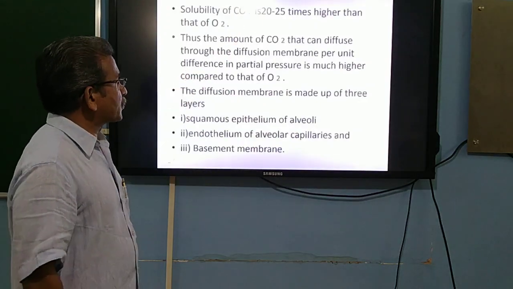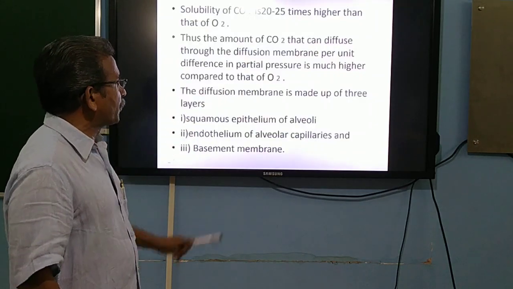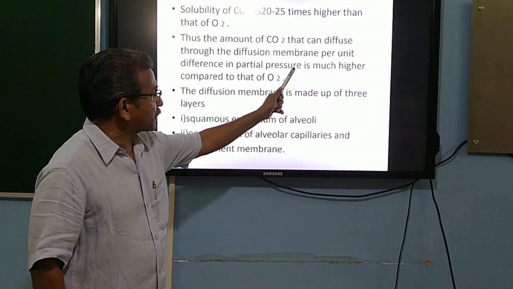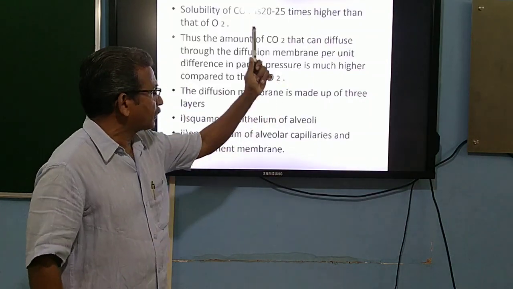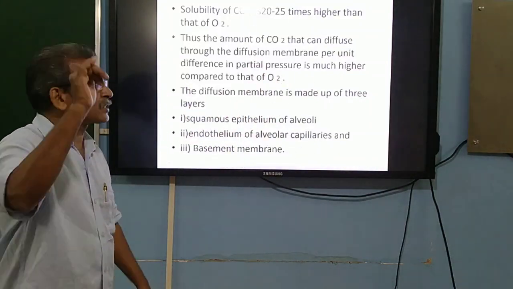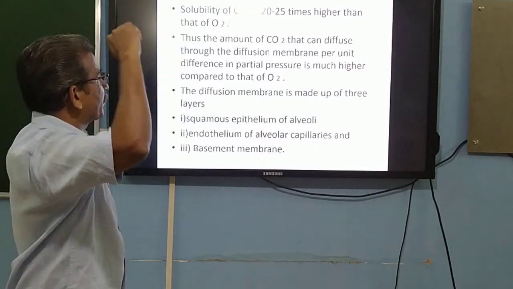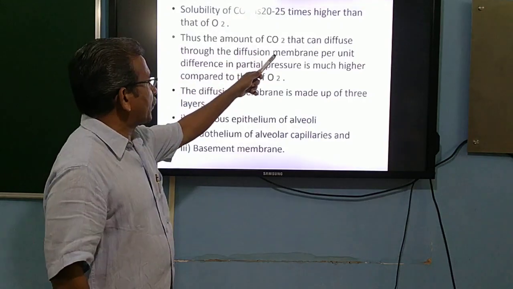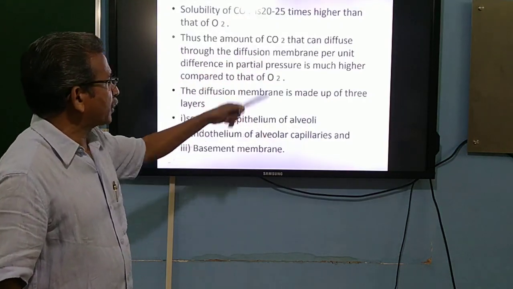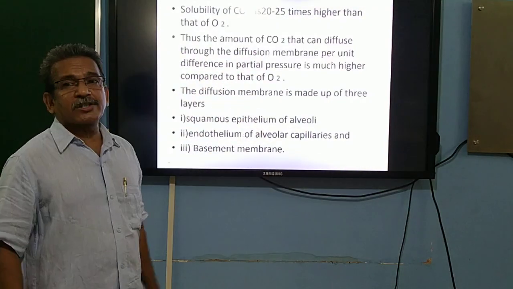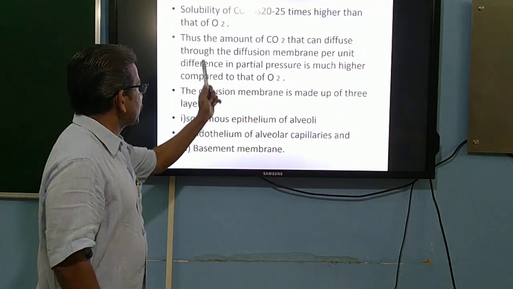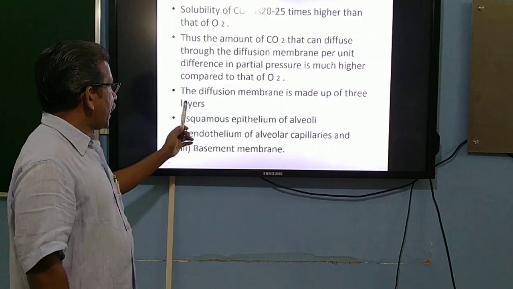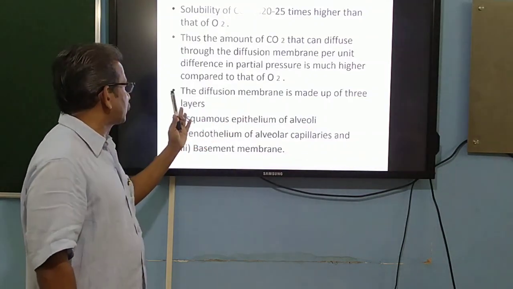Thus the amount of carbon dioxide that can diffuse through the diffusion membrane per unit difference in partial pressure is much higher compared to that of oxygen.